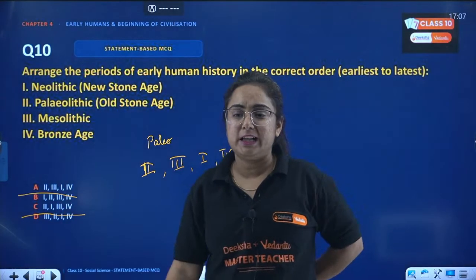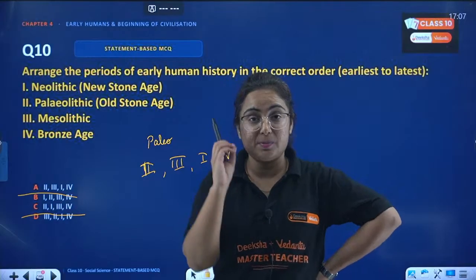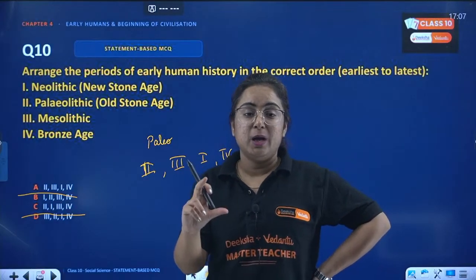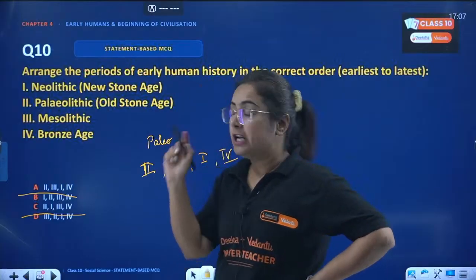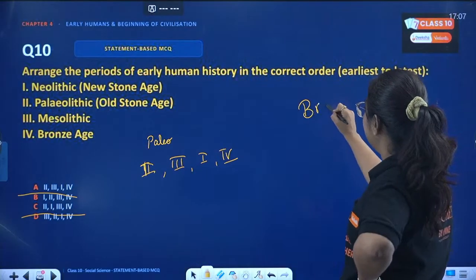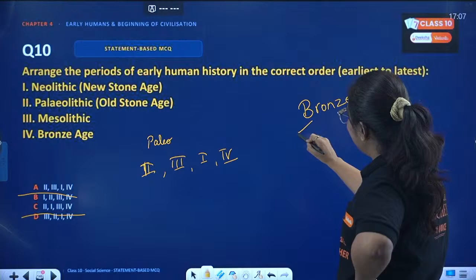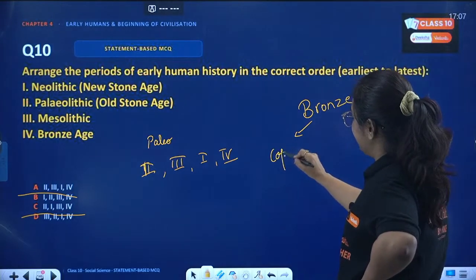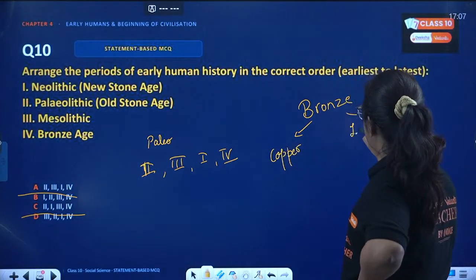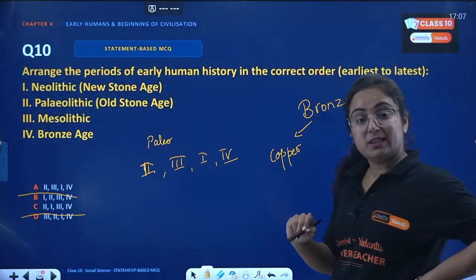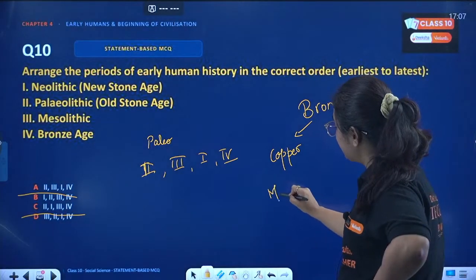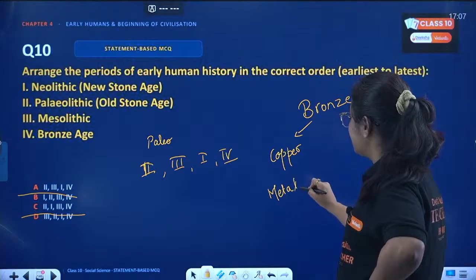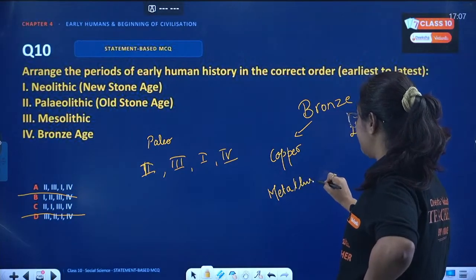Can anyone tell me in the comment section which particular time period we call the Bronze Age? Bronze is basically a metal that is made by mixing copper plus lead. This was a time when people were very much aware of a process, that is metallurgy.